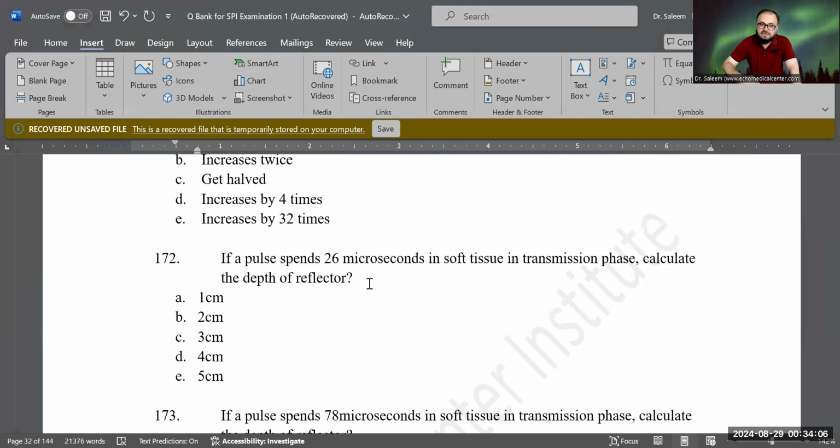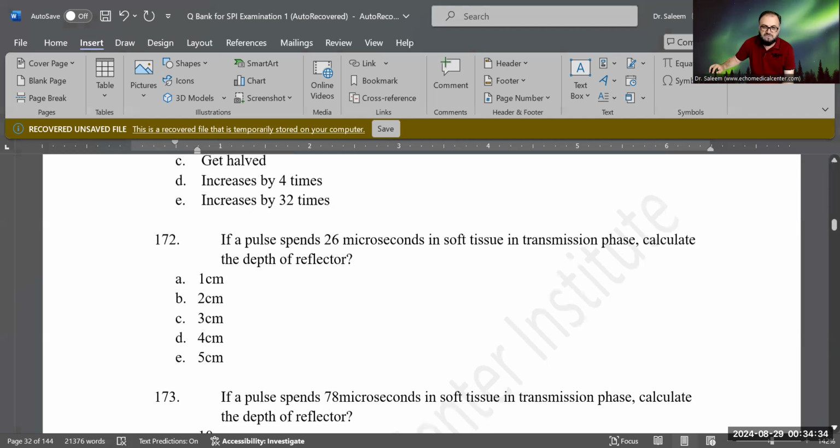But your answer is correct. It's 2 centimeter because for each 13 microseconds, that's 1 centimeter depth. Now 26 is 2 times 13, that's a 2 centimeter depth. Okay, good job. And the formula is, you can do the timing divided by 13. So 26 divided by 13 gives us 2 centimeter depth.